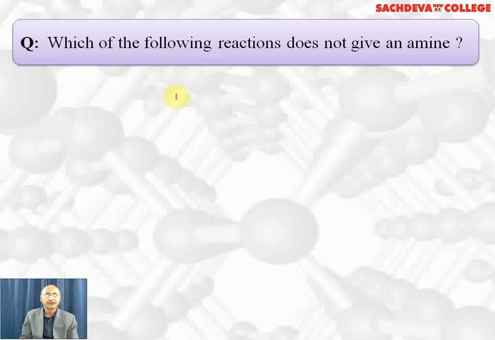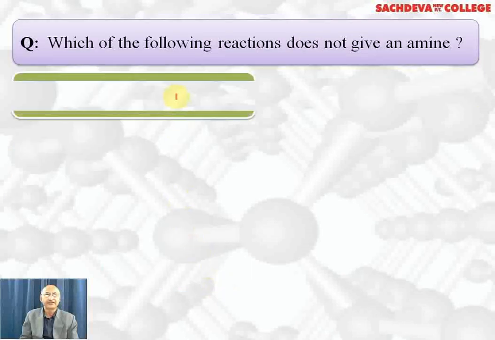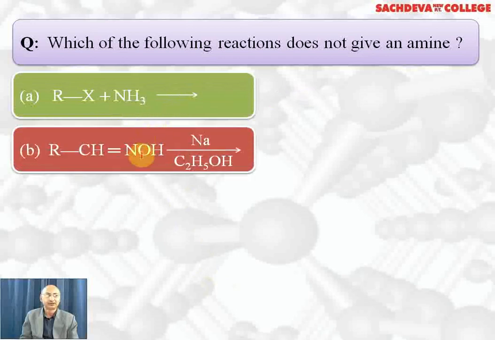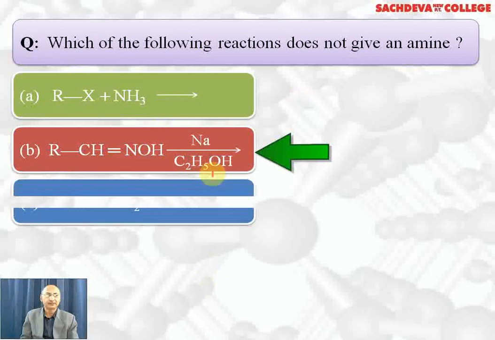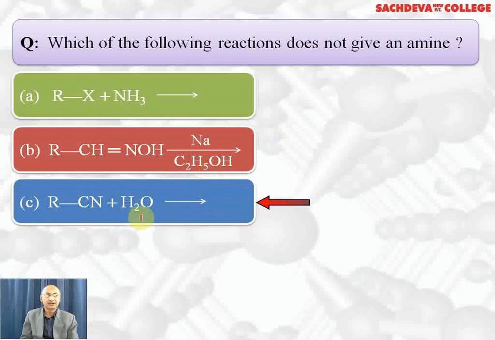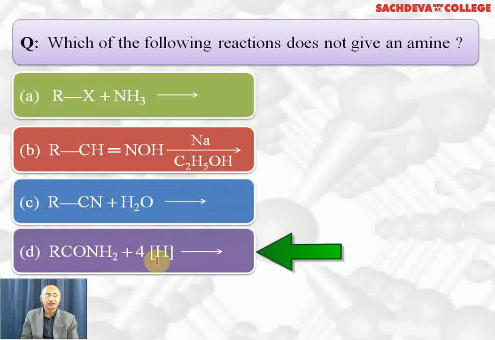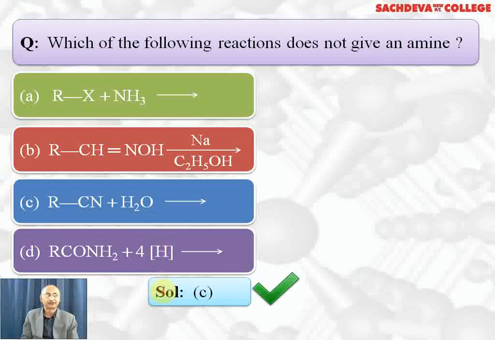Next question, which of the following reactions does not give an amine? RX plus NH3 will give amine. RCH=NOH with Na and C2H5OH also will give amine. RCN plus water will not give amines, it will give carboxylic acid on acidic hydrolysis. RCONH2 on reduction with sodium and alcohol also will give amines. So which will not give amine is C part. So correct answer is C part.